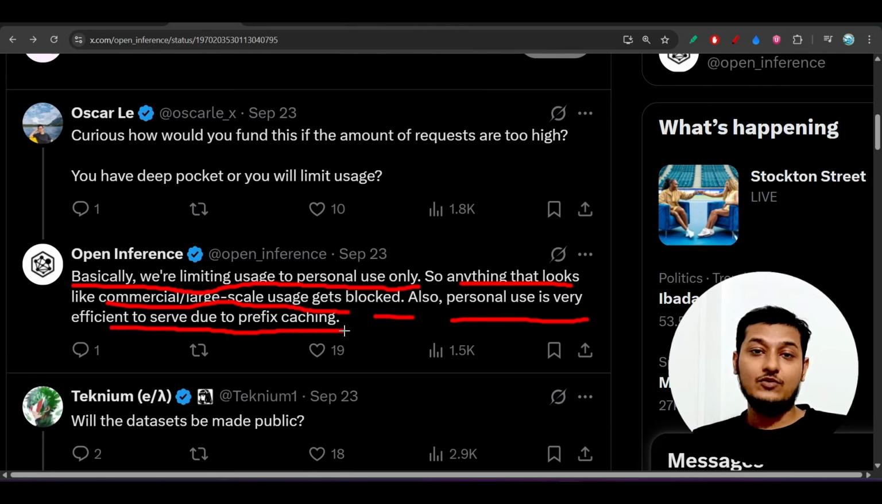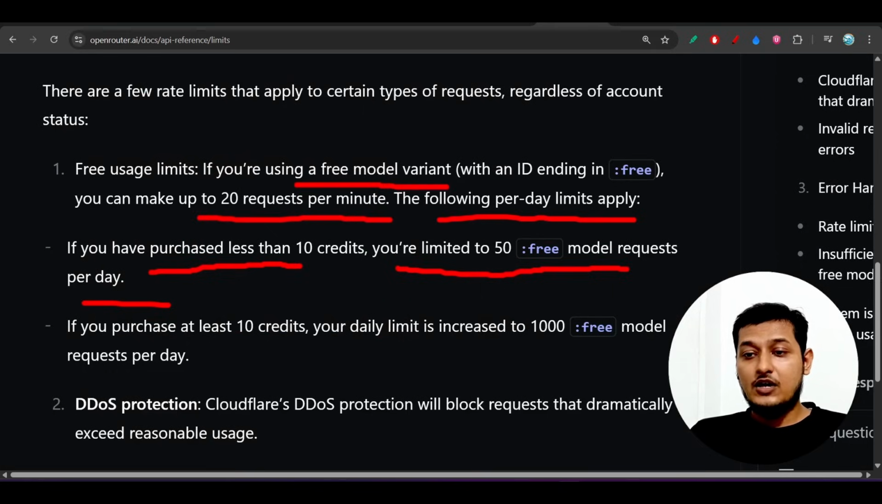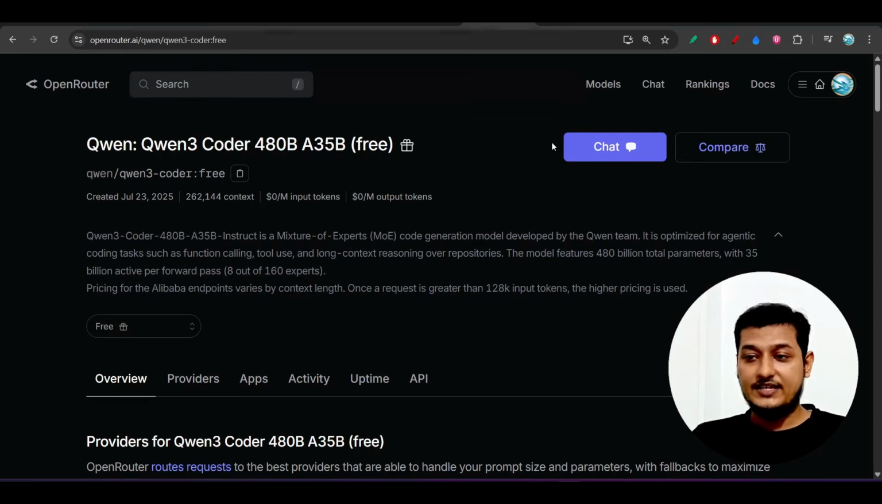And here, one thing you have to remember: if you are thinking that you can use this free API in your product and sell your product to people, then if they find that many people are using your product and many requests are going to their server, they can block your account. So remember, it is not for commercial purposes, it is for personal use only.